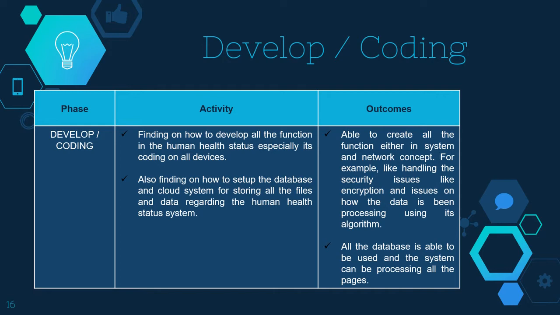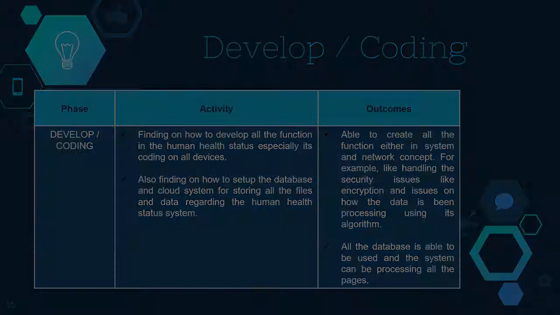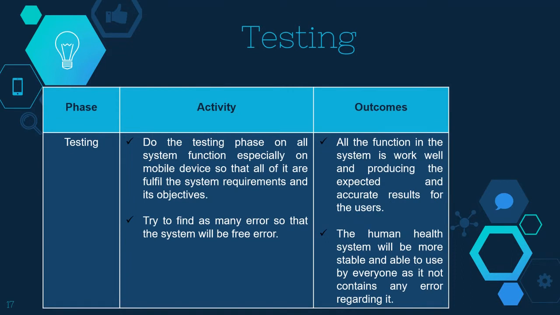So all of this combination is in developing and coding. It requires a very long time and a lot of knowledge because we want to make sure that the results at the end satisfy all our objectives and targets in this project.